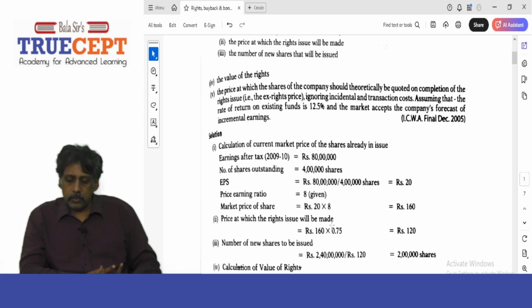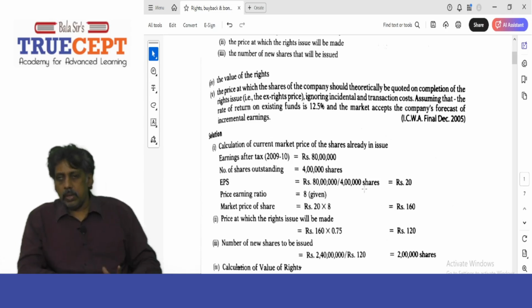Number 1, calculation of current market price of the share already in issue: earnings after tax 80 lakh, number of shares outstanding 4 lakh. So EPS is rupees 20 per share, which is 80 lakh by 4 lakh shares. Price earnings ratio is 8 times, given. So market price per share is 20 rupees into 8, 160 rupees. Next, price at which the rights issue will be made: 160 rupees into 0.75, 120 rupees. That's 25% less, or 75% of that, 120 rupees. Next, the number of new shares to be issued is 2 crore 40 lakh divided by 120 rupees per share, which is 2 lakh shares.